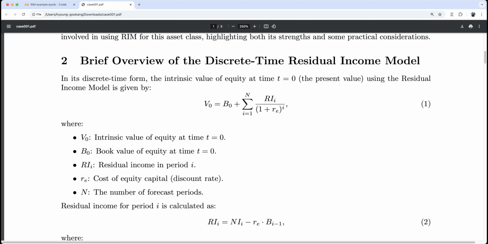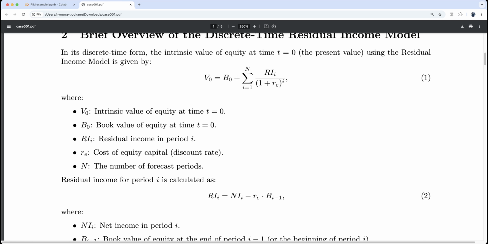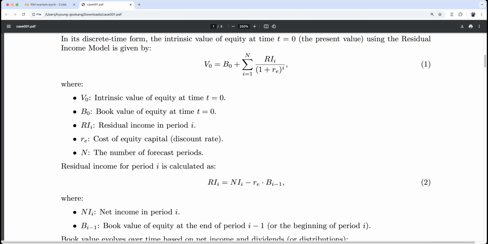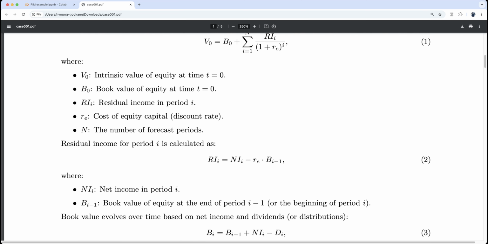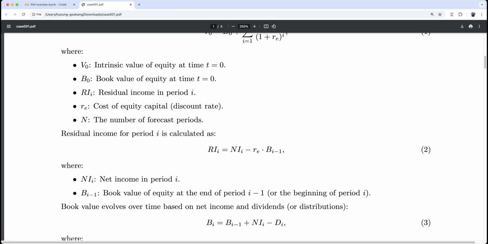To remind you, residual income for period i is calculated as RI_i equals net income minus cost of equity, the opportunity cost of equity, r_e multiplied by B_{i-1}. Here, NI_i is net income in period i, and B_{i-1} is the book value of equity at the end of the previous period, or the beginning of period i.